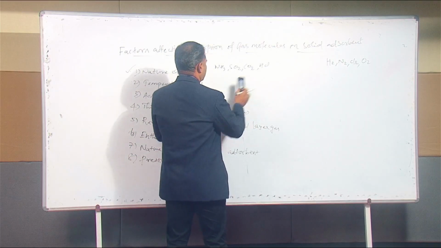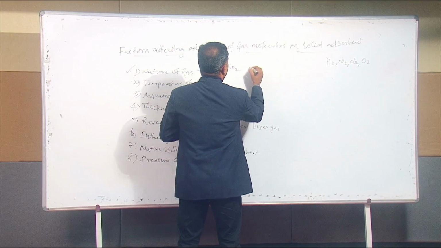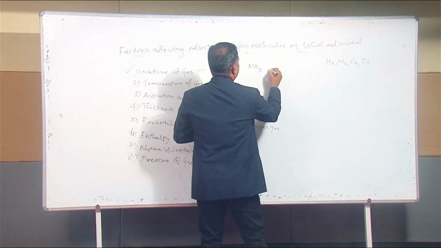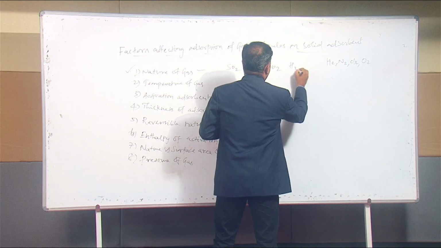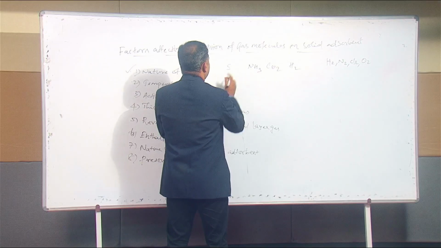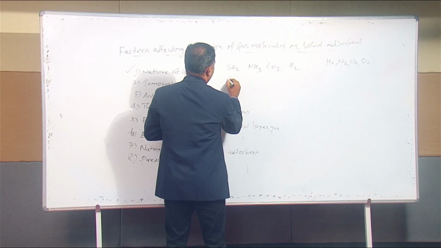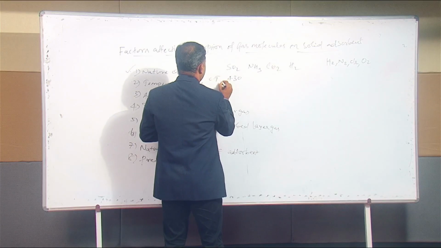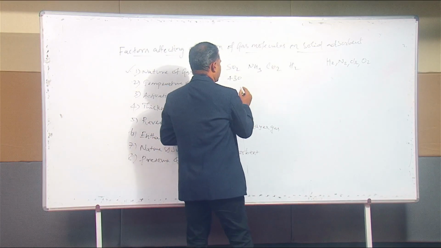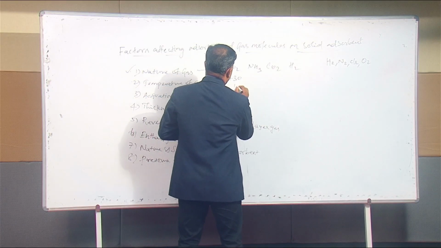For example, we can give a few examples: SO2, NH3, CO2, and hydrogen. The critical temperature of sulfur dioxide is 430, and the amount of gas adsorbed is 180.